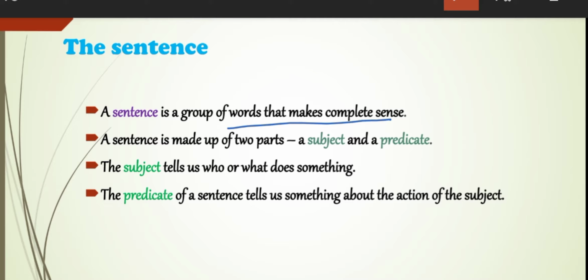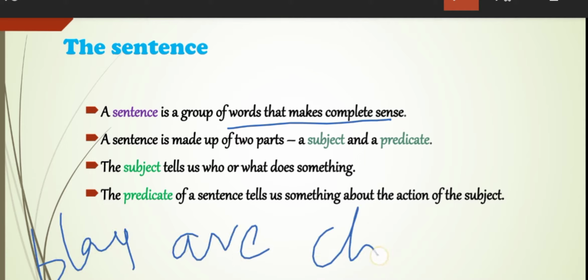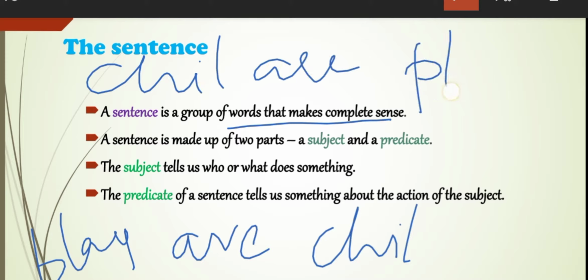For example, "playing are children." Here I have written a group of words. But is it making a complete sense? No. We'll arrange these group of words in correct order now. "Children are playing." Children are playing, right? Now does it make a complete sense? Yes, it makes a complete sense.